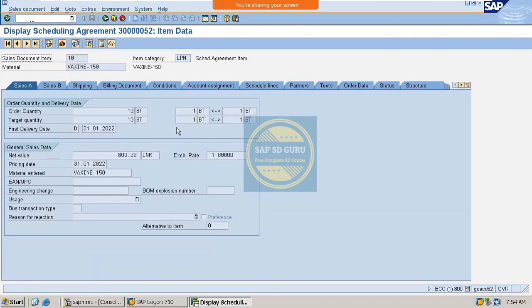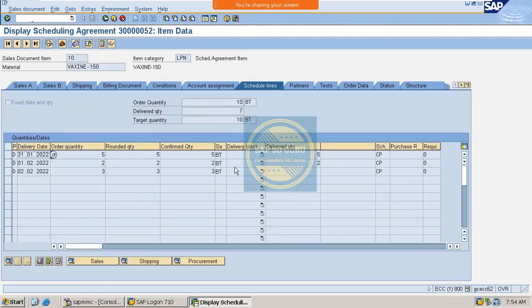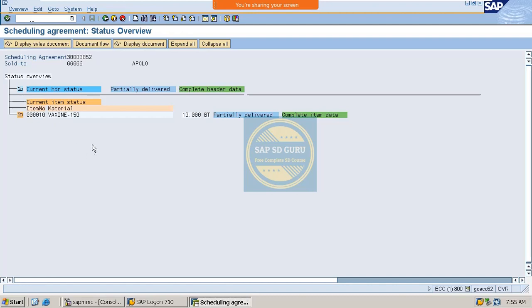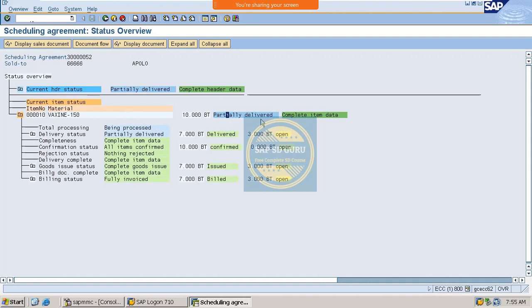And if you go inside the scheduling agreement, here you can see the delivered quantity is 5 as well as 2. And 3 more quantity has to be delivered to the customer on 2nd, right? Yeah. So now let me check the status of this scheduling agreement. What is the status here? It is partially delivered. Okay, so now create the delivery again.